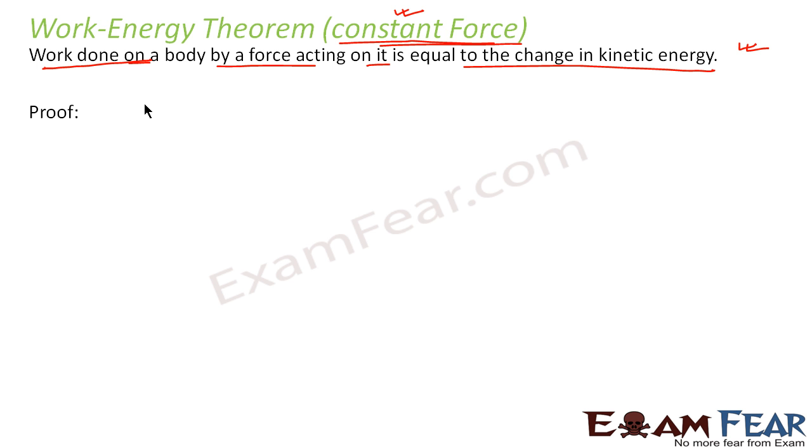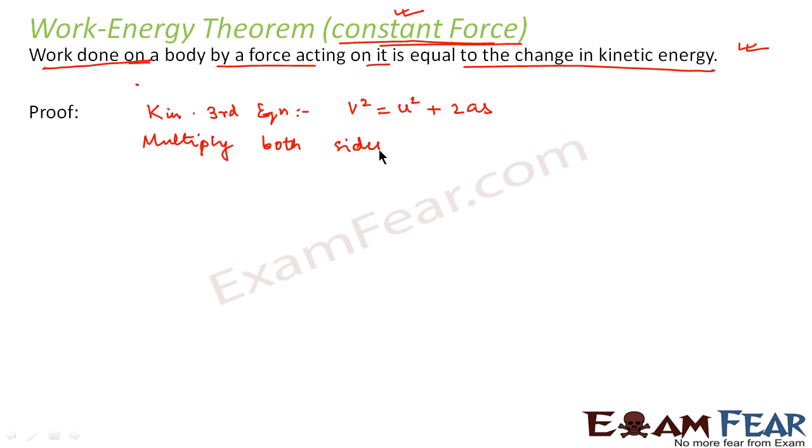Now let us again remember our kinematic equations. From the third equation of kinematics, we know that v square is equal to u square plus 2as. Now let us multiply both sides of the equation by half m. So we get half mv square is equal to half mu square plus half m into 2s.